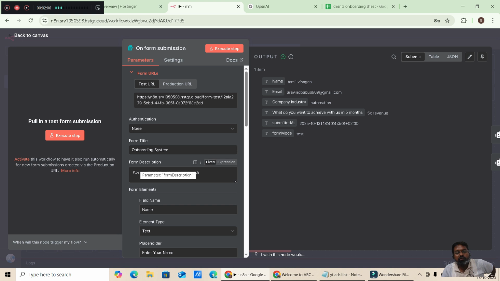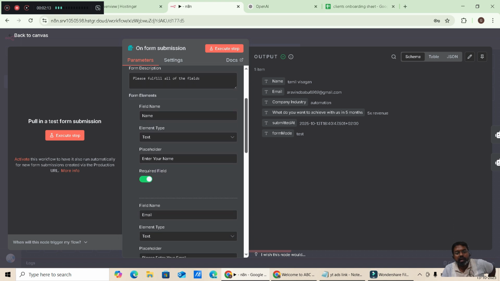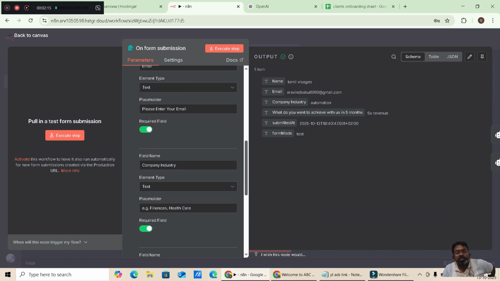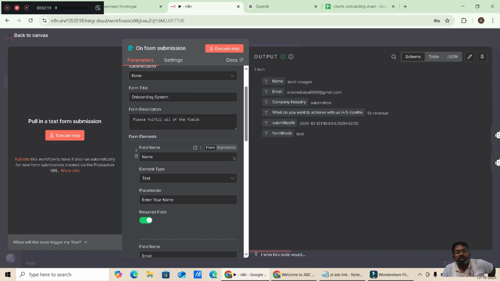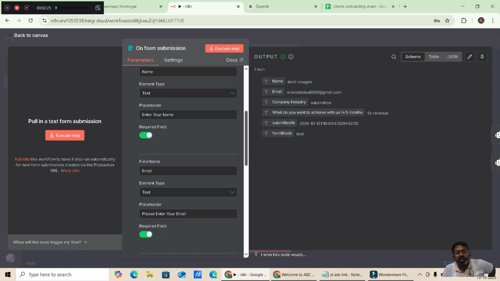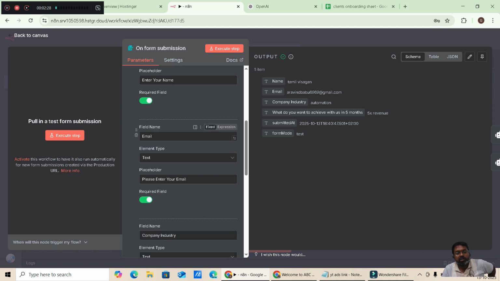In the form description, you can add "please fulfill all of the fields," and we are adding around 4 elements. The first one is name, so in the placeholder you just write any name. The second one is email.